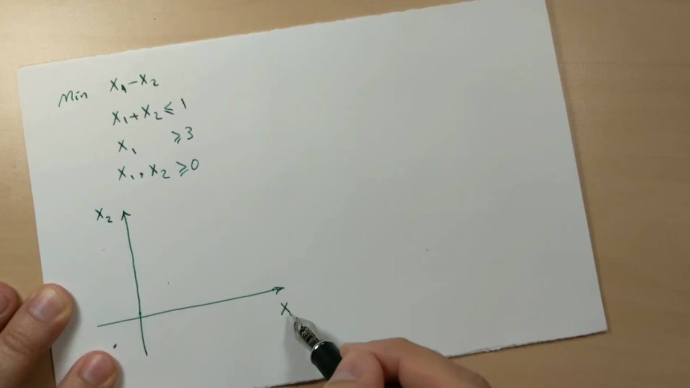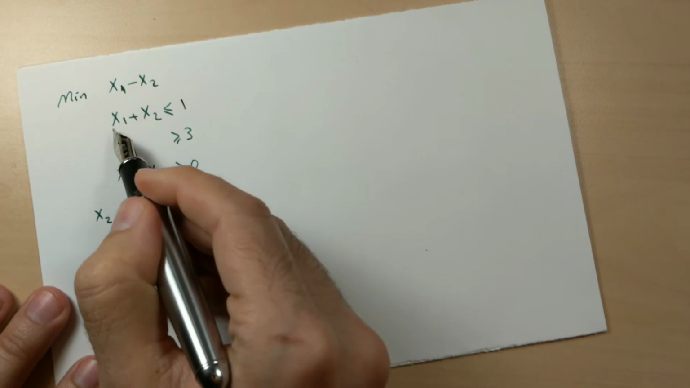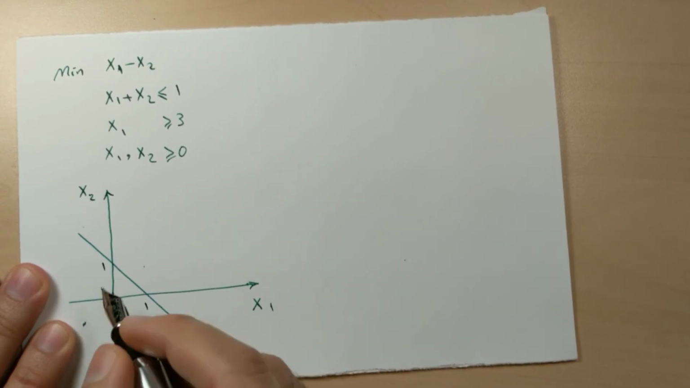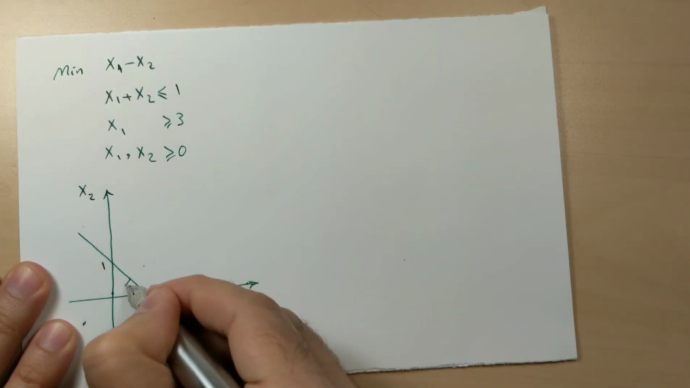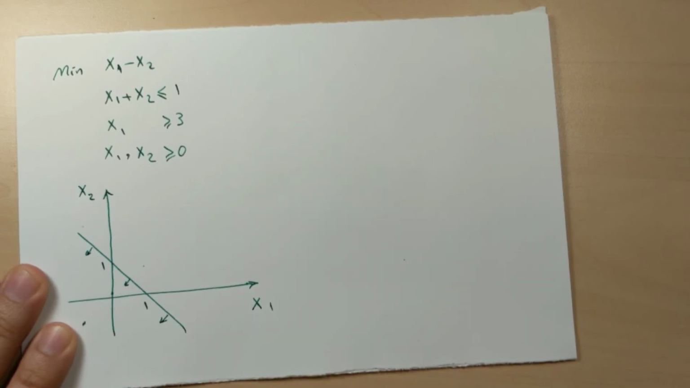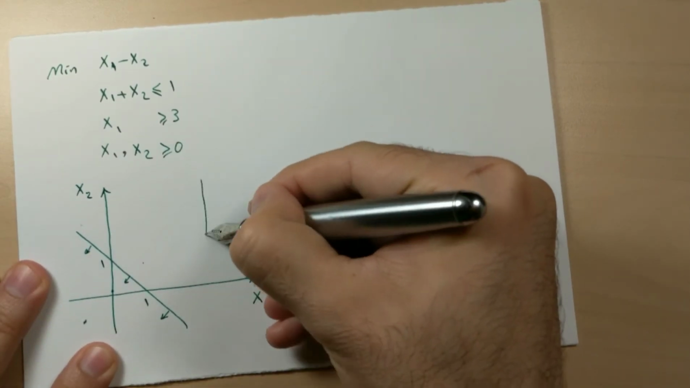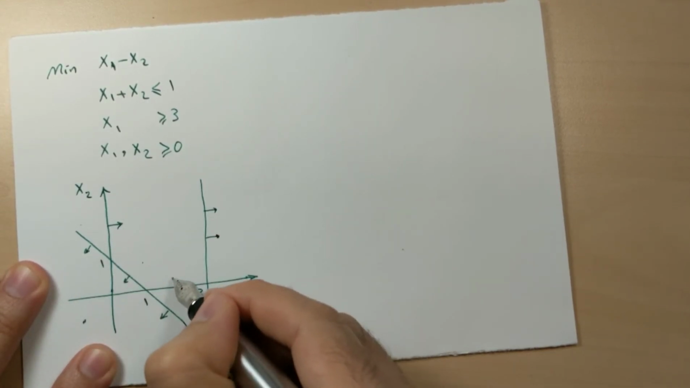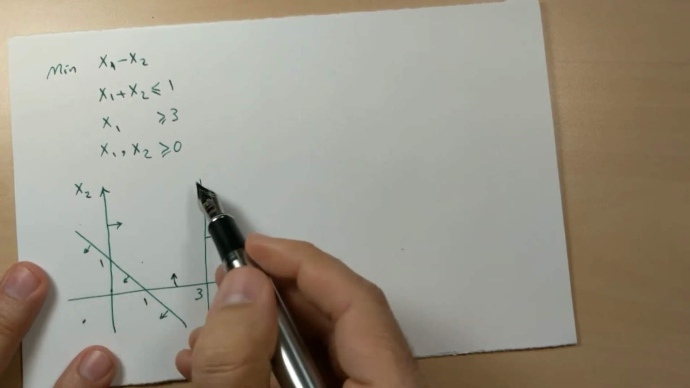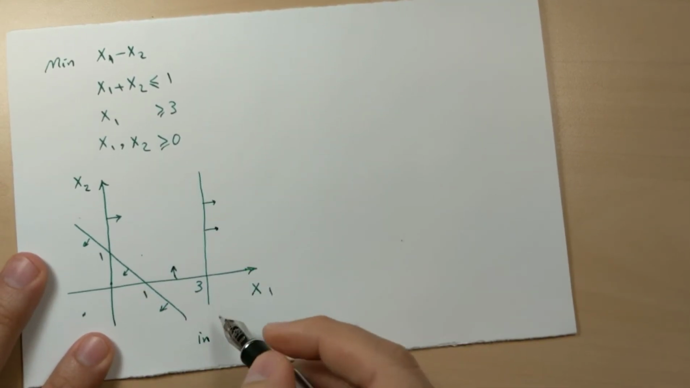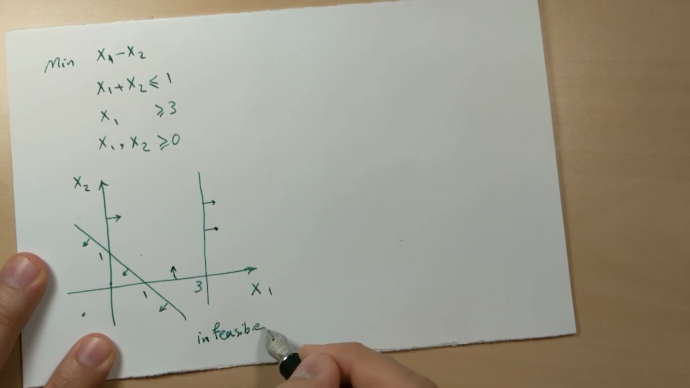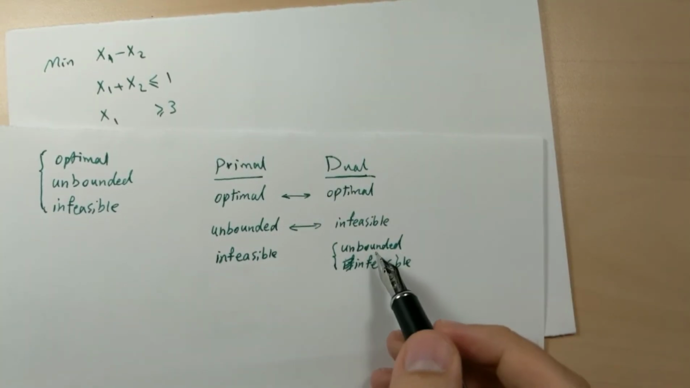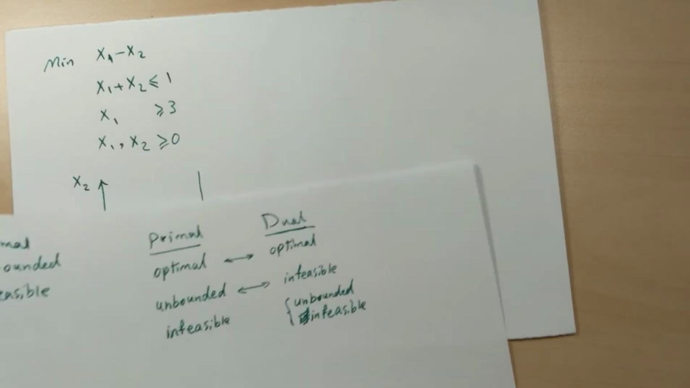This is x2, this is x1. The first constraint, x1 plus x2 equals 1. 1, 1. It's less than or equal to 1, so this direction. x1 greater than or equal to 3. x1 is greater than 0, x2 is greater than 0. Can you find any feasible region here? No. So it's infeasible. From this relationship, I expect to have an unbounded or infeasible solution for the dual. So let's try it.